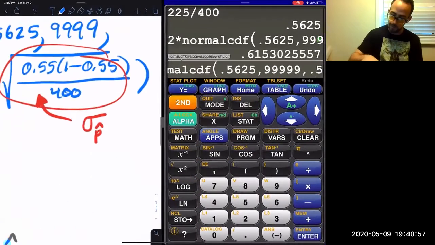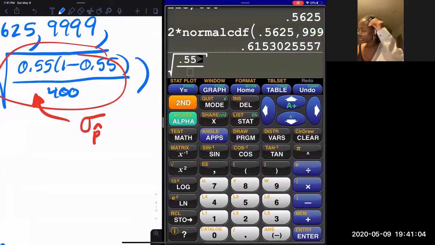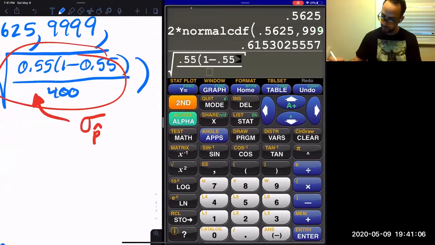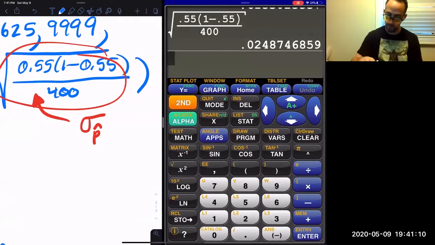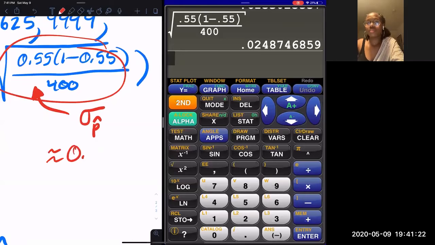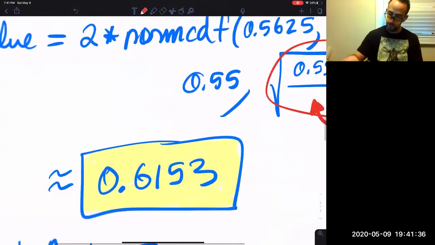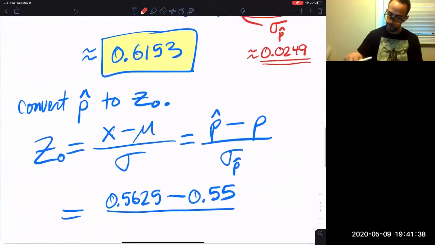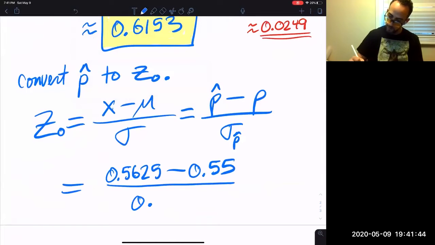So let me get this real quick: square root of 0.55 times 1 minus 0.55 divided by 400, right? Okay, so we got that. Make sure you don't round that so much, leave 4 digits of precision here. That's the standard error, so I can divide by that. 0.0249, right? There you go.